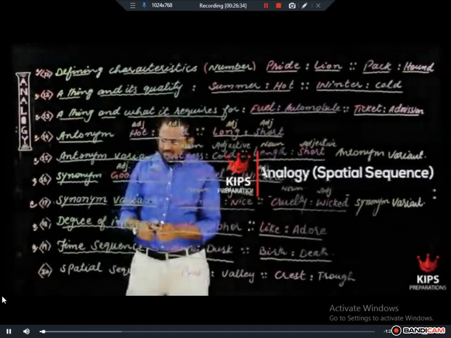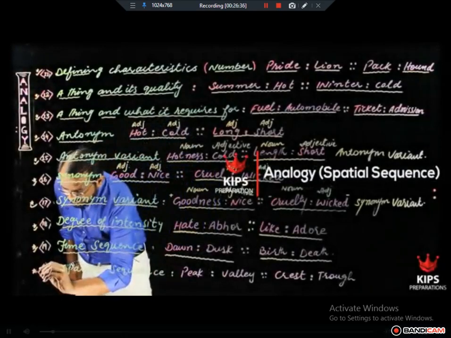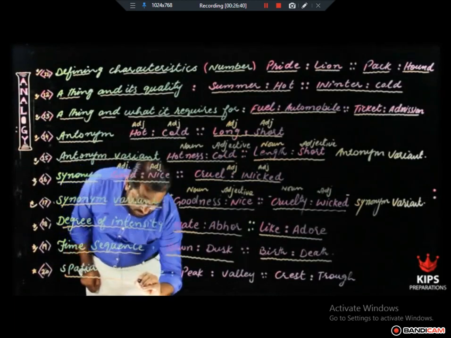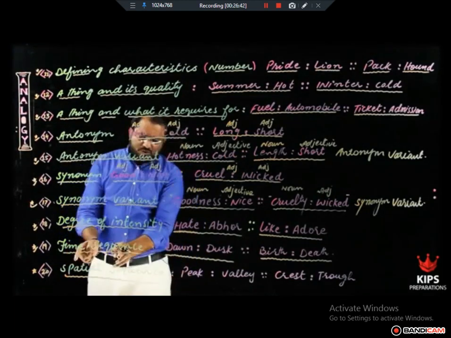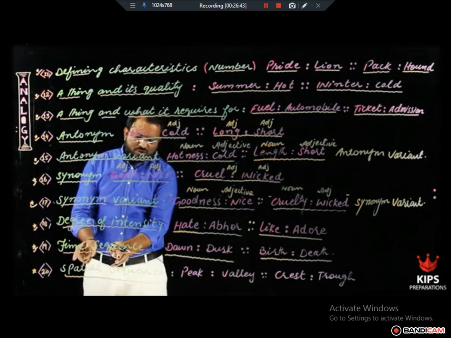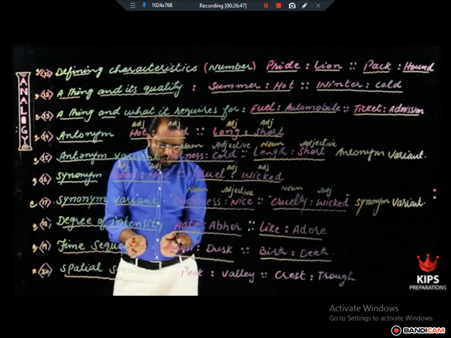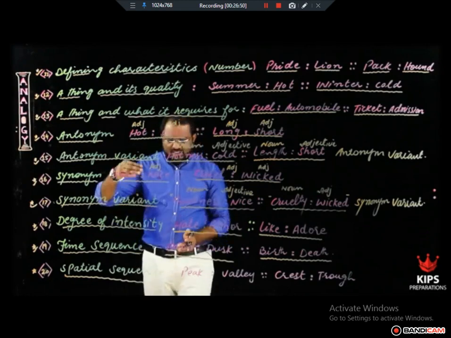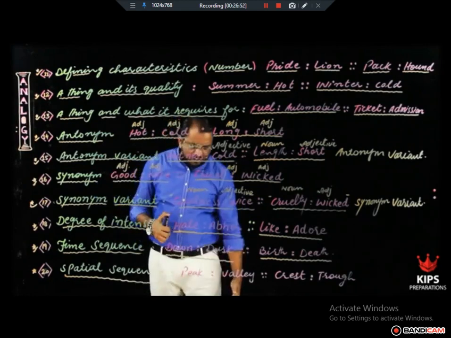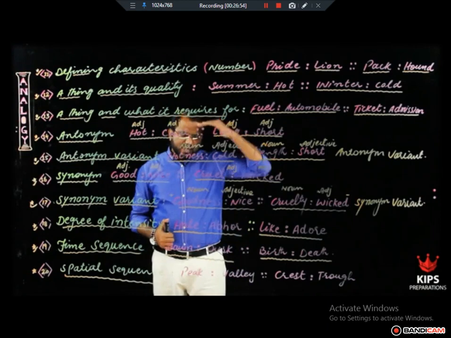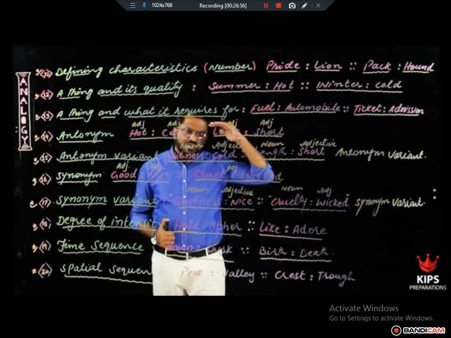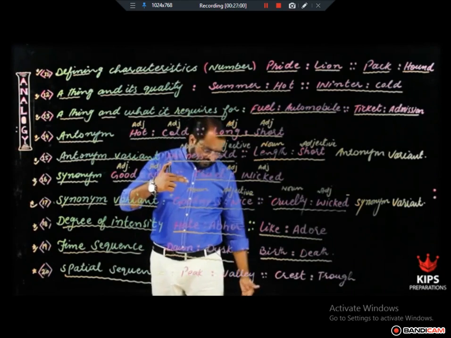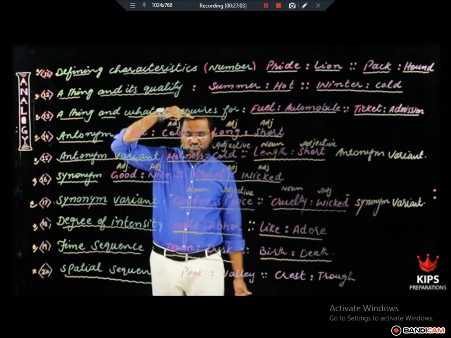Next relationship is spatial sequence. Spatial is the word that comes from space. Contrary to time sequence, over here in spatial sequence, two words will be joined with respect to lapse of space or distance. For example, feet and head. Head to toe, you might have heard the idiom, head to toe. The sequence is with respect to space or distance, toe and head, right?